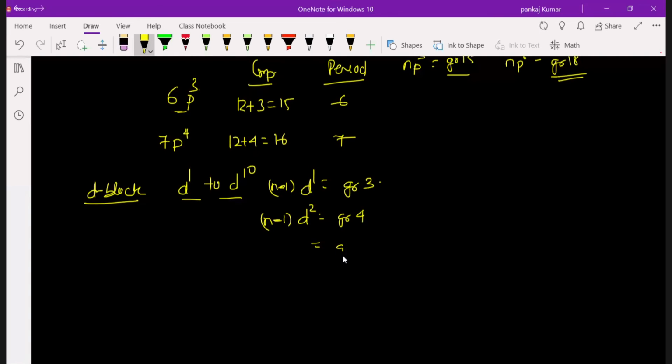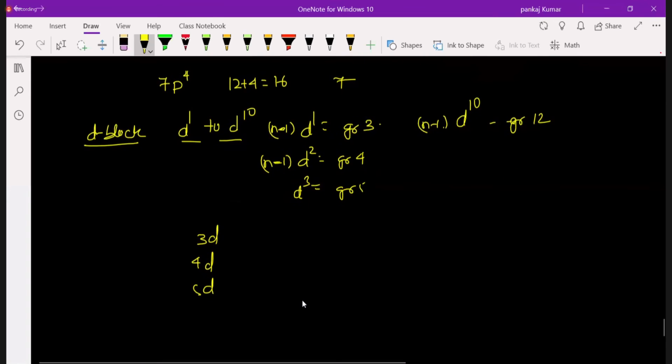Similarly, we have group 5, obviously this will be D3. Like that, we can see. So D10 will be your group 12. Let's take an example. This will be N minus 1. Suppose the example is, now D we have 3D or 4D, or we have 5D, or we have 6D also.